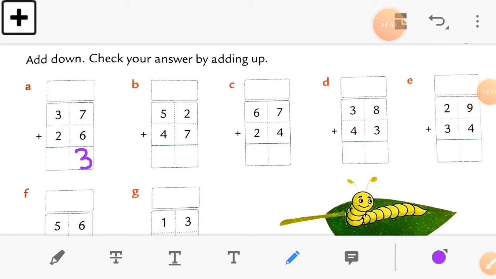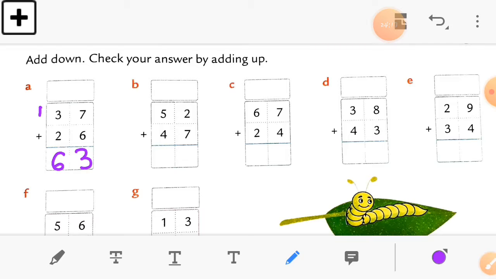So I write 3 here and number 1 as a carry forward in the tens column. Now in the tens column 3 plus 2 is equal to 5 and add 1 to it. So we get the number 6 in the tens column. Okay, so write down 6 in the tens box. So here we get the answer 63. Now adding upside, we check our sum, whether it is right or wrong. So 6 plus 7, take 6 first in the ones column.